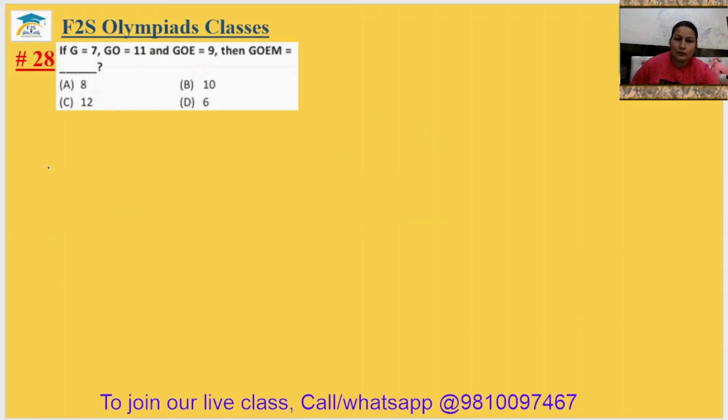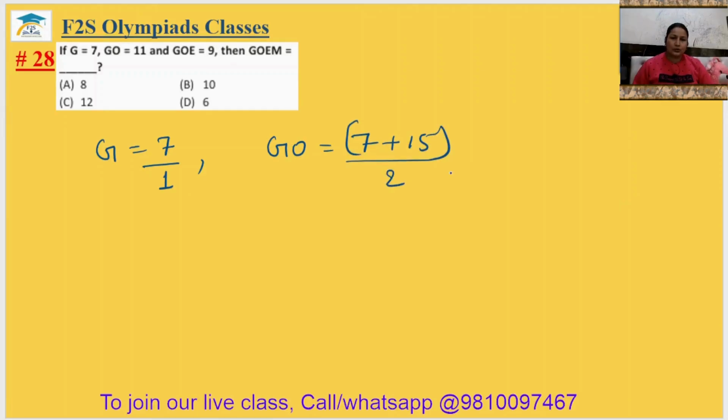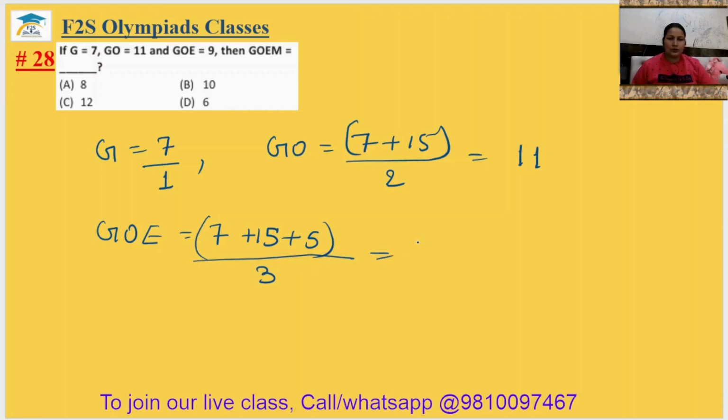Question number 28. If G equal to 7, GO equal to 11, GOE equal to 9, then GOEM will be. So G is your 7, it means 7 by 1. GO, that is your 7 plus 15 upon 2, it is coming 11. Okay. And GOE, this is your 7 plus 15 plus 5 upon 3 equal to 9.